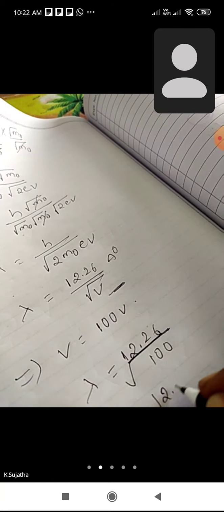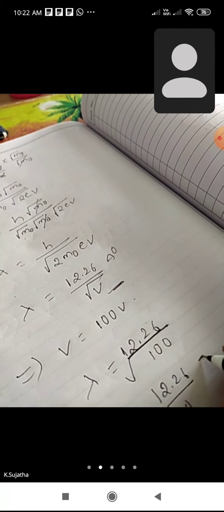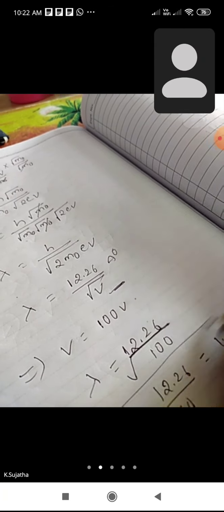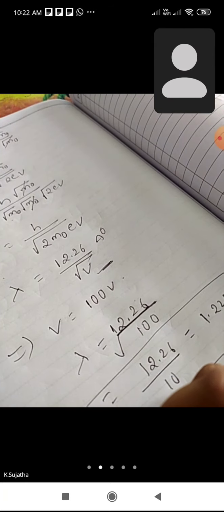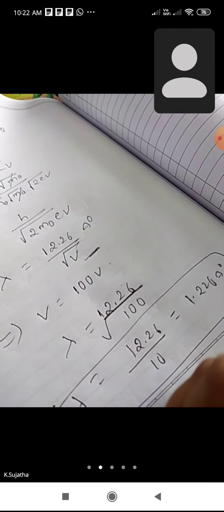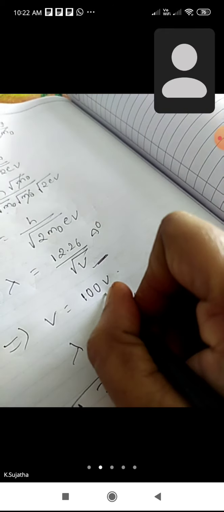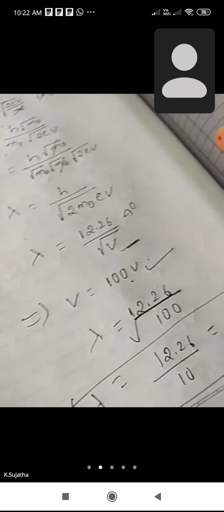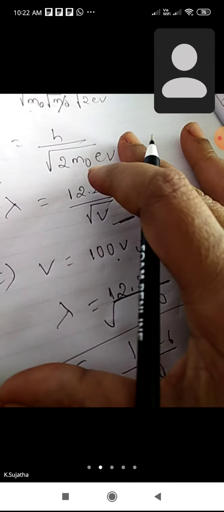That can be written as 12.26 by 10, which is nothing but 1.226 angstroms. So this is the wavelength of the electron when we apply 100 volts. This is the de Broglie wavelength.